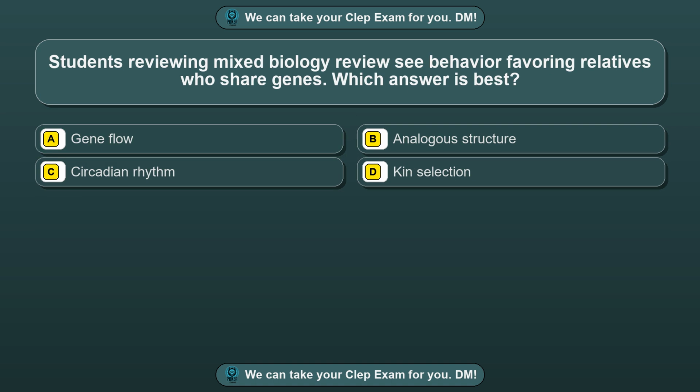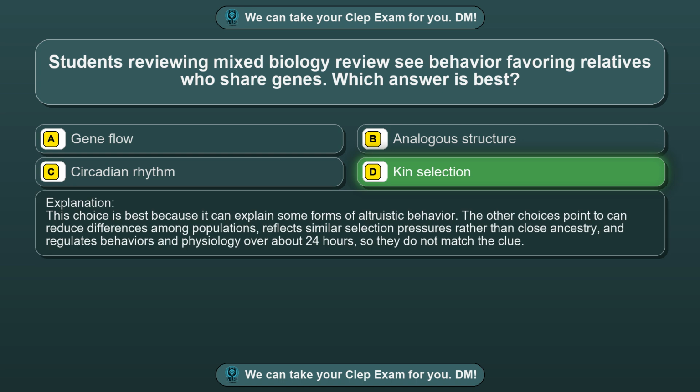Question 56. Students reviewing mixed biology review see behavior favoring relatives who share genes. Which answer is best? Option A, gene flow. Option B, analogous structure. Option C, circadian rhythm. Option D, kin selection. The correct answer is option D, kin selection.